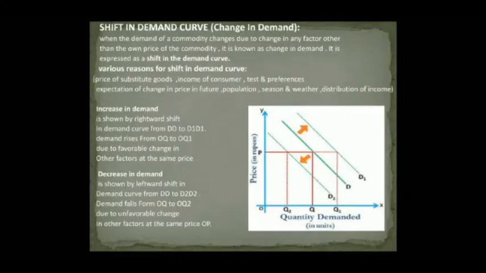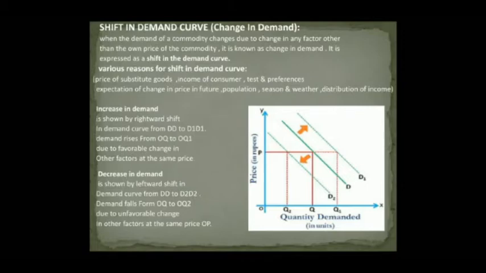Shift in demand curve. It's also known as change in demand. The demand curve is drawn to show the relationship between price and quantity demanded of a commodity, assuming all other factors are constant. However, other factors are bound to change sooner or later. A change in one of the other factors shifts the demand curve.